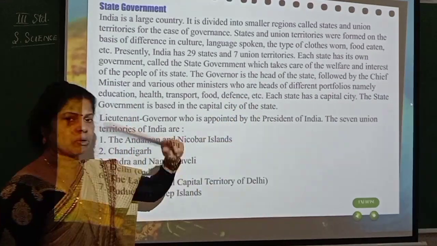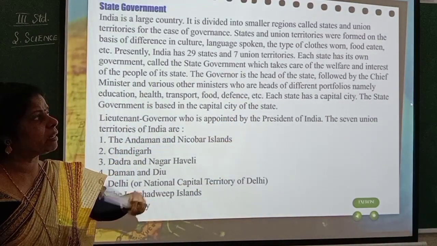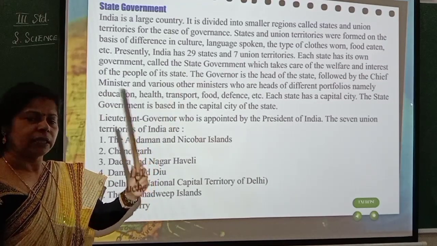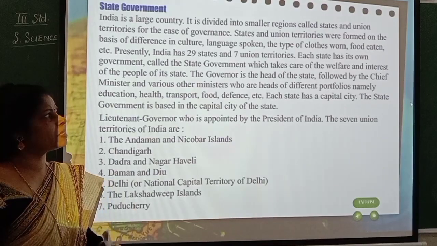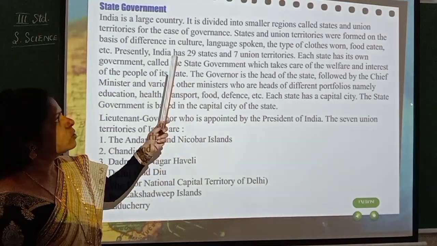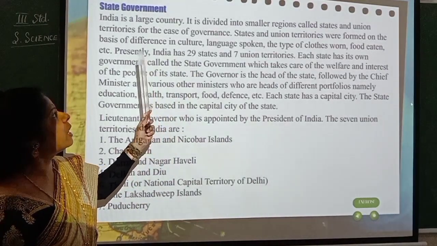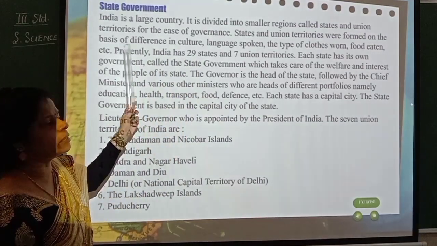So, central means throughout India, isn't it? But now, what does state mean? This India itself is divided into different small places. These small places are called the states. So how many states are there now in India? There are about 29 states. So I will just tell you that.